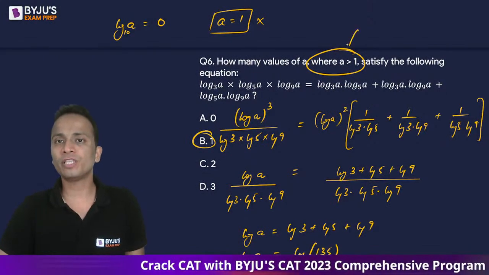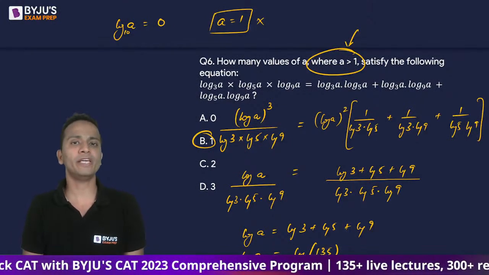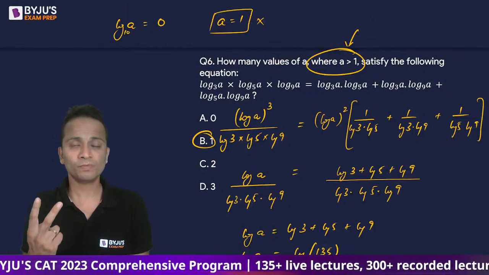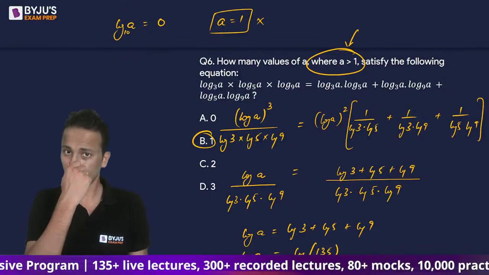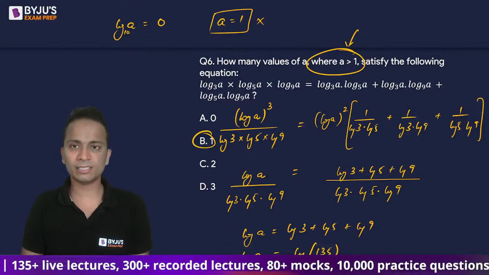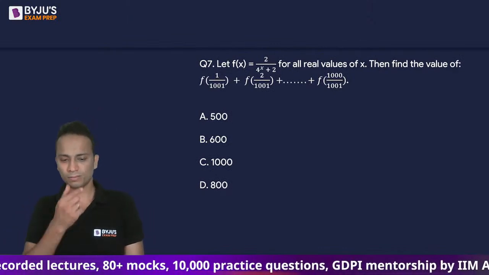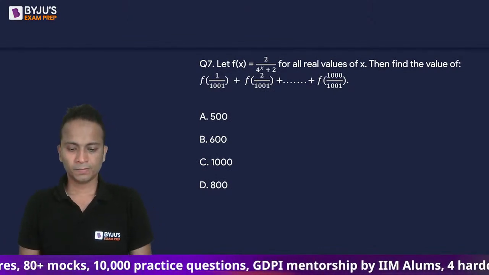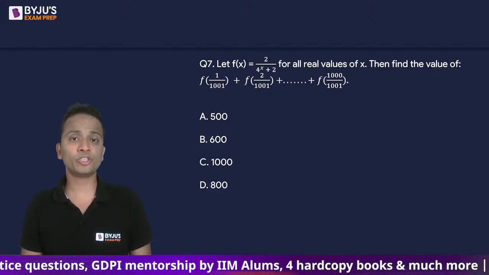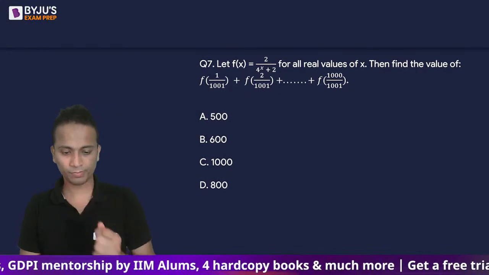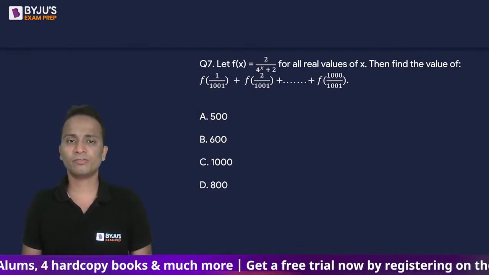In absence of this condition, if they're asking you about the total number of values of a, then the answer would have been 2. a is equal to 1 as well as 135. Okay, all right. Let's move ahead and look at the next question, question number 7. Question number 7 is a very tricky question of functions. So let's see how many of you are able to give me a right answer for this one.